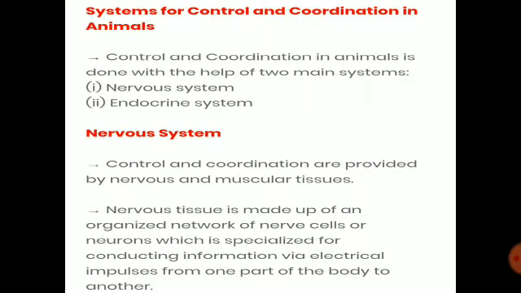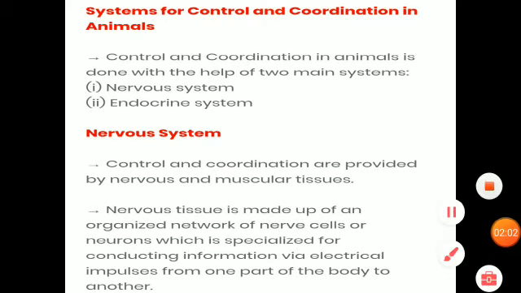Now next one is the nervous system. It is made up of a special type of network of neuron cells that conducts impulses in the form of electrical signals from one organ to another organ.